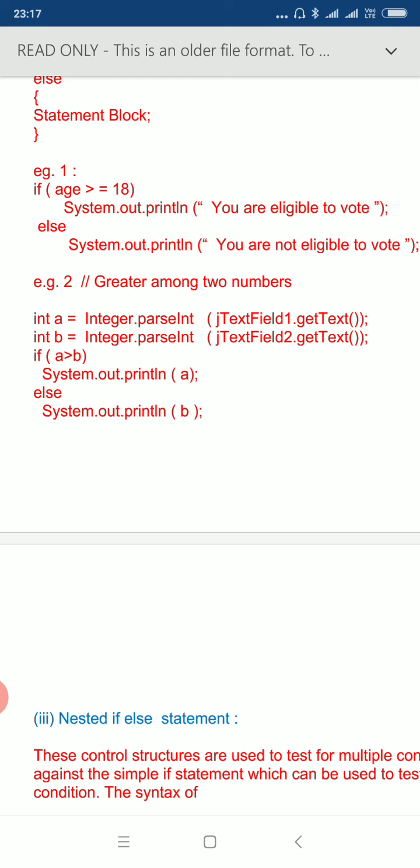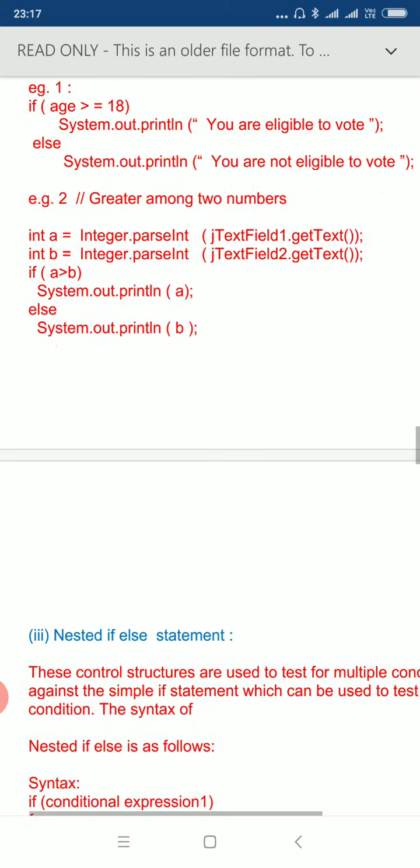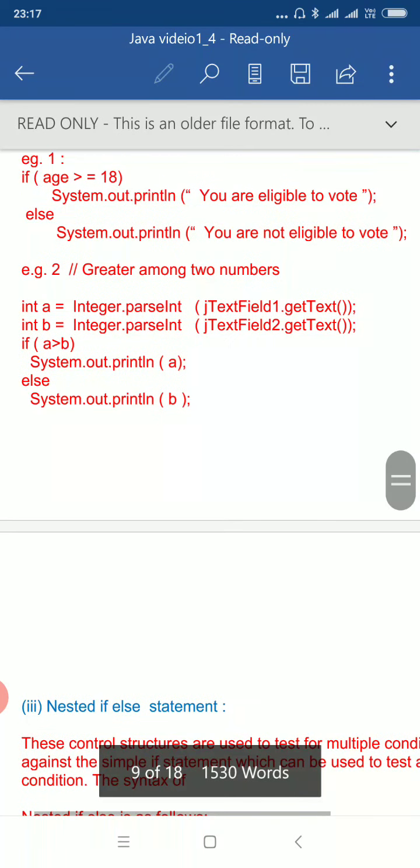Meaning, if the person's age is 18 or above, then display "you are eligible to vote", otherwise display "you are not eligible to vote". So we have used the if else statement here.